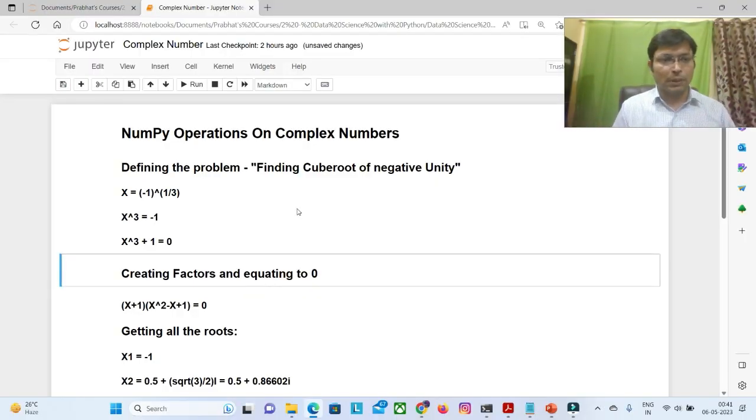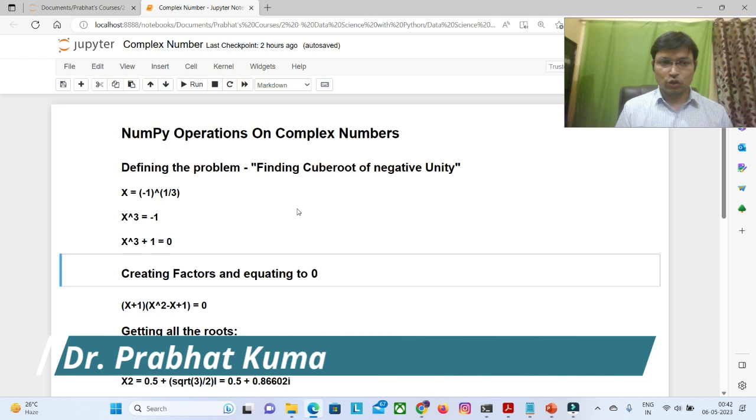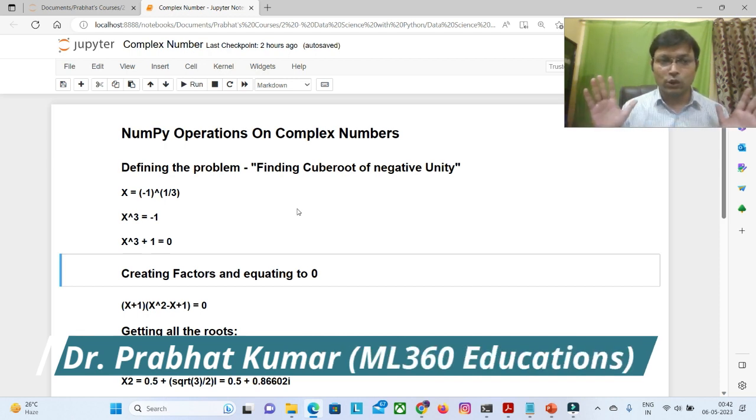Okay, so now we are jumping directly onto the problem, and you will see that here we have NumPy operations on complex numbers. In this problem, defining the problem, we are finding the cube root of negative unity. This is our exercise, and in this exercise we are first looking at x. This x we have to identify, and this x is minus 1 raised to the power 1 by 3.